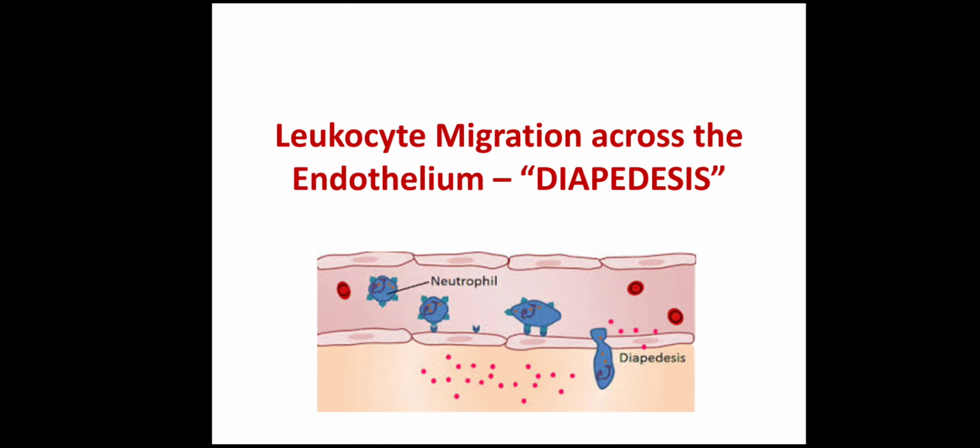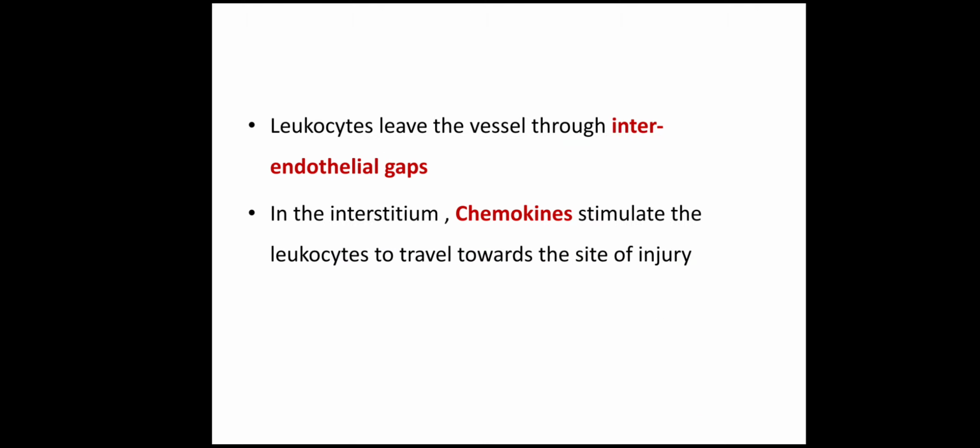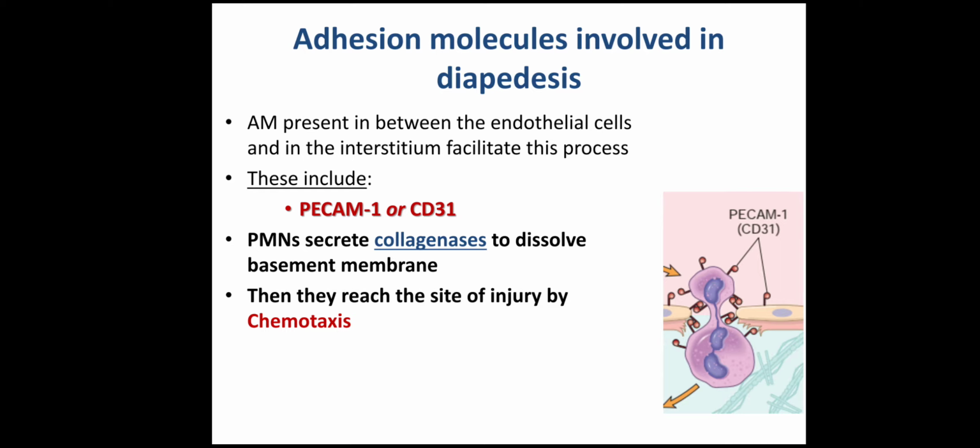Now the last step is diapedesis. Diapedesis is the migration of the WBC across the vessel wall. So WBCs leave the blood vessel through the intraendothelial gaps. We have already studied in the vascular events that in inflammation, under the effect of certain chemicals like bradykinin, the vascular permeability increases and the intraendothelial spaces widen, and that helps in the transmigration of the WBCs. So in the vessel wall, how do these interactions take place?